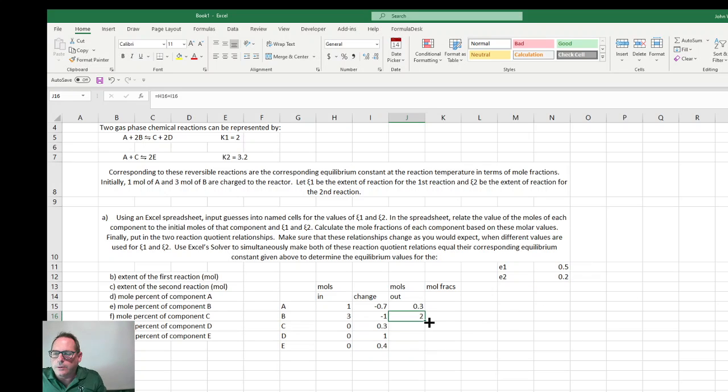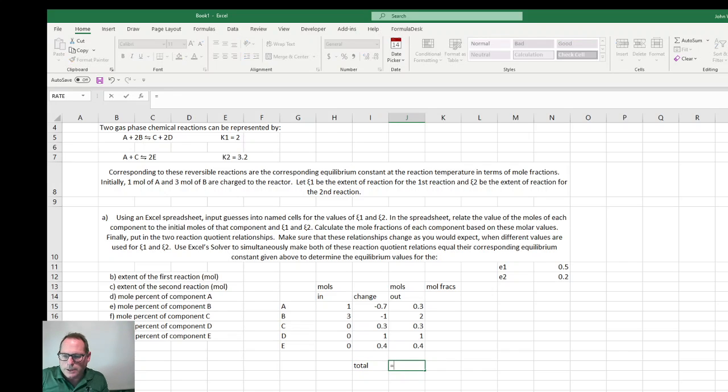Okay, and I think we can just add those up to get the total down here. It really should be equal to what came in, because I don't think we're changing moles in either reaction, but just sum them up anyway.